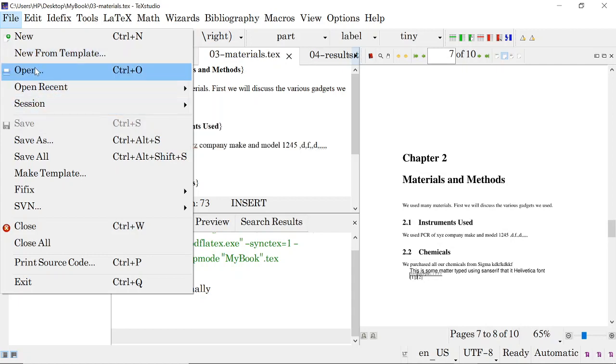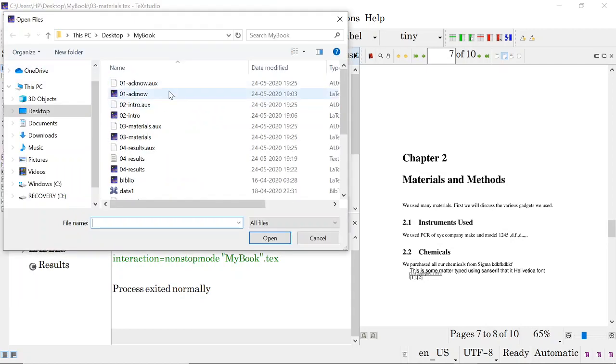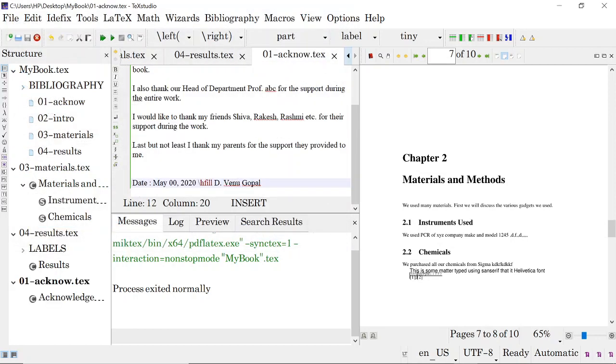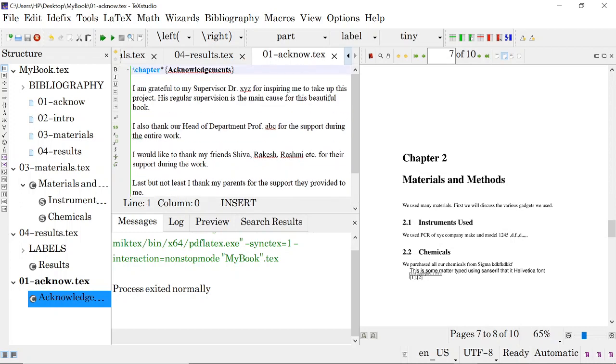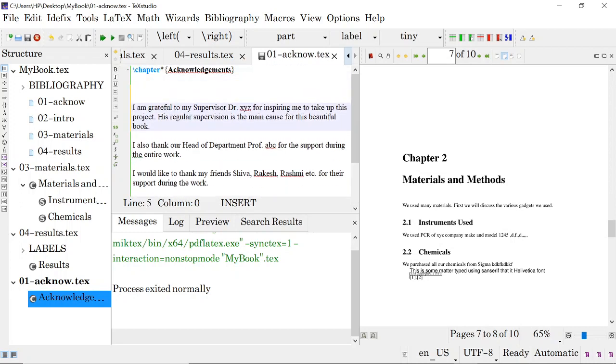So I am opening the acknowledgements. To change this font, what I do is start with curly braces and use font family.